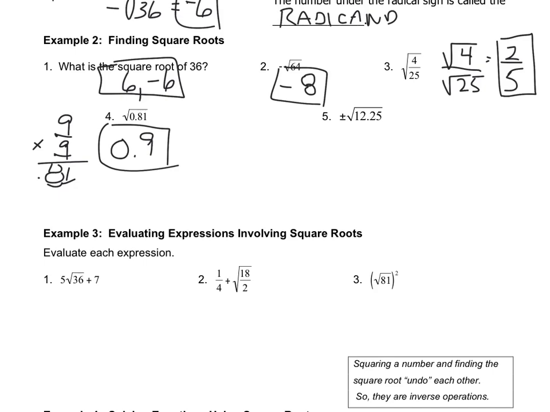The next one, again, looks a little bit tricky because it is 12.25. And this last one is definitely not one that I would ever ask you to do in a calculator. I probably wouldn't even do it in a calculator, but let's just look at it. It is 12.25, which is not a perfect square, but 1,225 is a perfect square. It's actually 35. We see the little plus minus out in front, which tells me that we want both the positive and the negative. So our answer is going to be positive and negative. 35 times 35 is 1225.